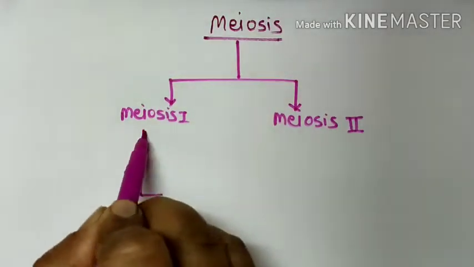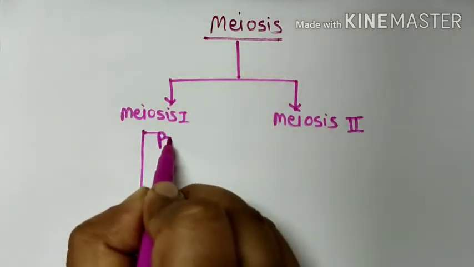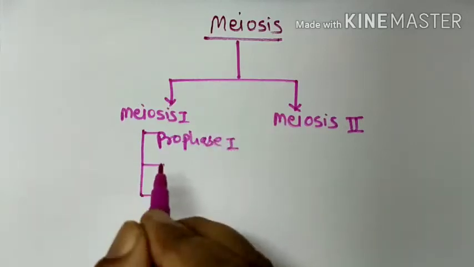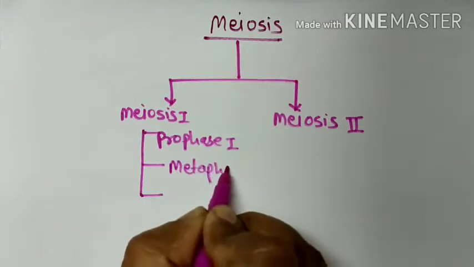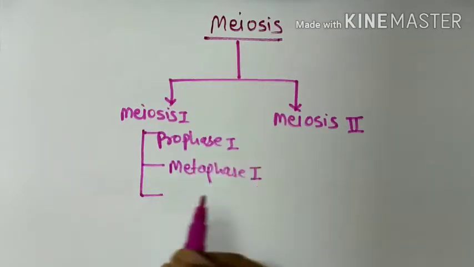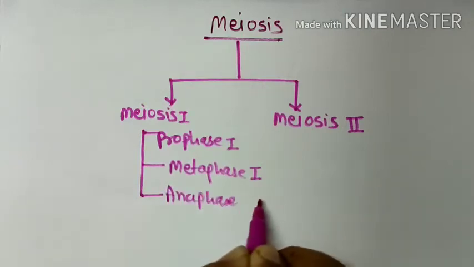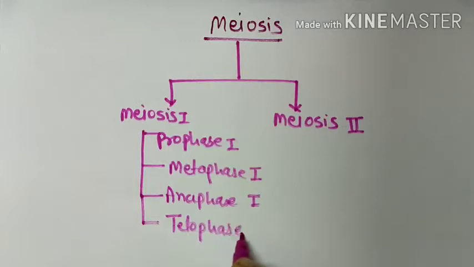This meiosis 1 completes in 4 stages. In that, first prophase 1, second one, that is metaphase 1, third one, that is anaphase 1, and fourth one, that is telophase 1. These are the 4 stages of meiosis 1.